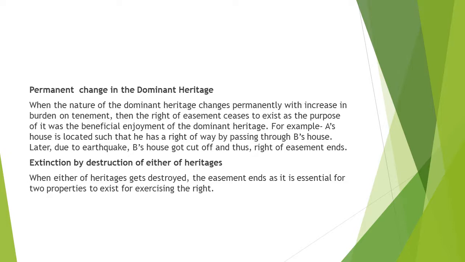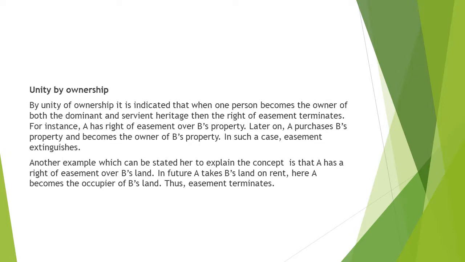Extinction by destruction of either of the heritages. When either of the heritages is destroyed, the easement ends, as it is essential for two parties to exist. It is not necessary that you have to buy the other land. Even if you are the occupier of the other land, then also the right will extinguish.